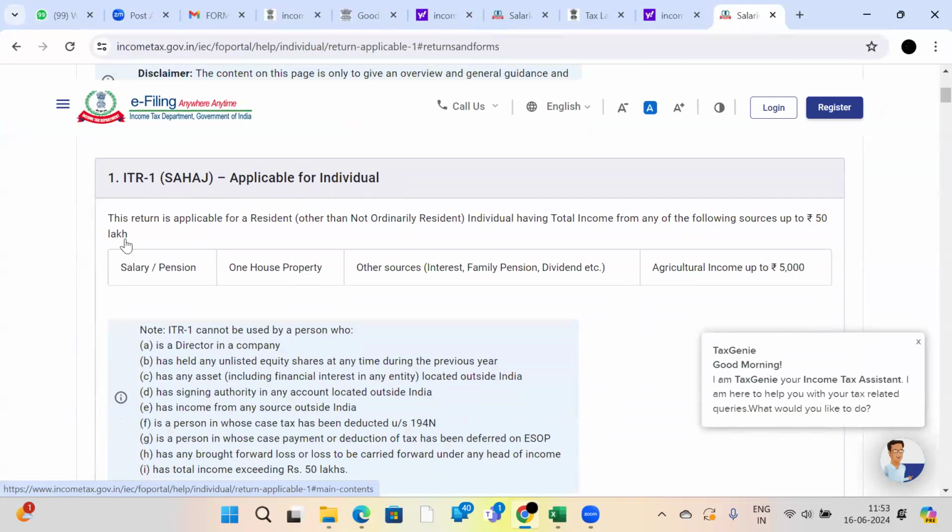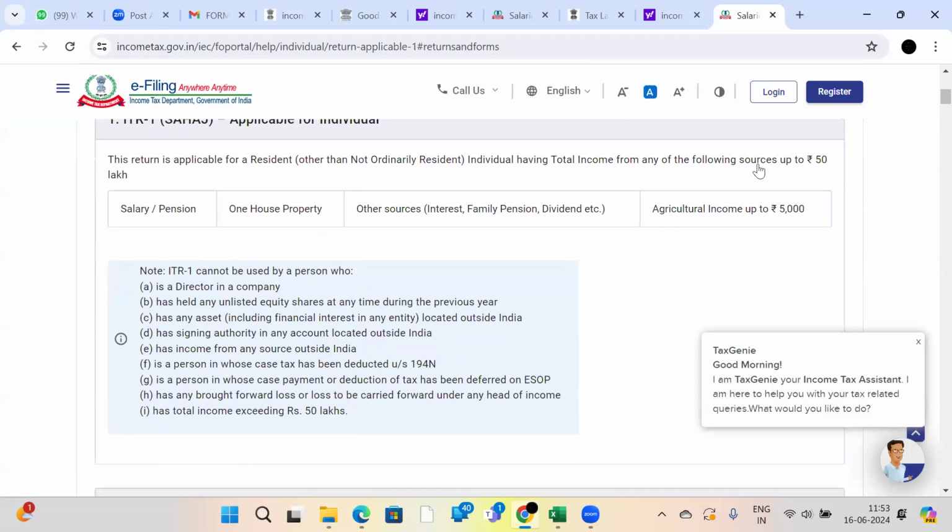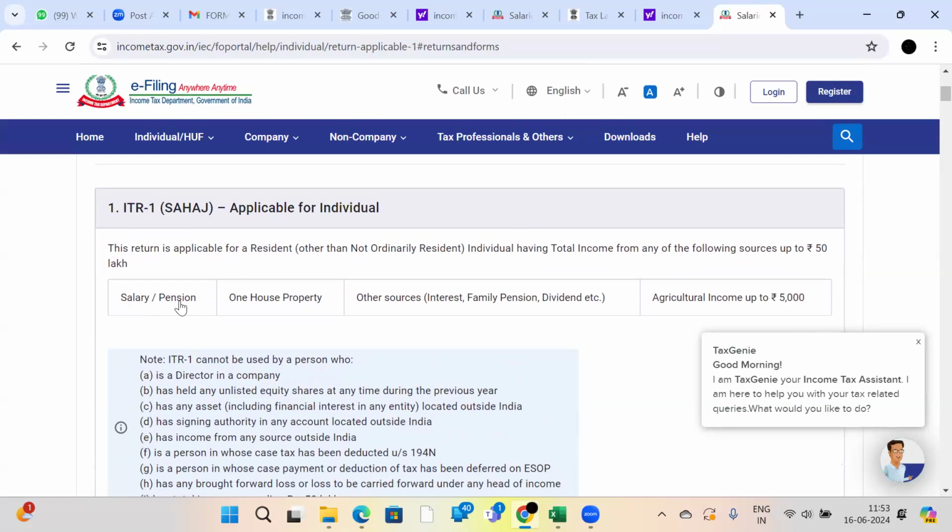Applicable for individuals. This return is applicable for a resident individual, other than not ordinarily resident, having total income from any of the following sources up to 50 lakhs. Suppose you have salary income up to 50 lakhs. All these incomes put together up to 50 lakhs means you will use ITR 1. Salary or pension. Pension means retired employees. One house property. Suppose you own one house and have given it for let out purpose, you are getting rental income. Other sources like interest. You have surplus funds deposited in fixed deposits or savings account, and you are getting interest.